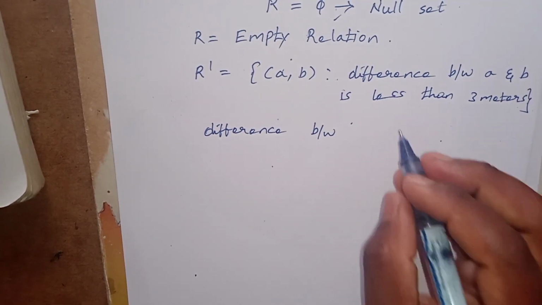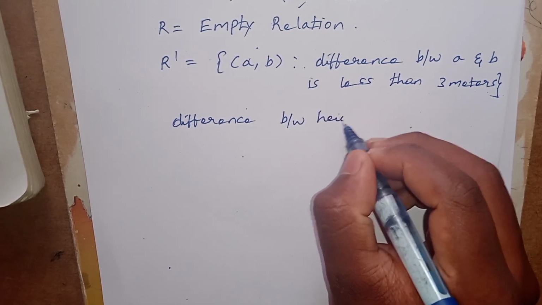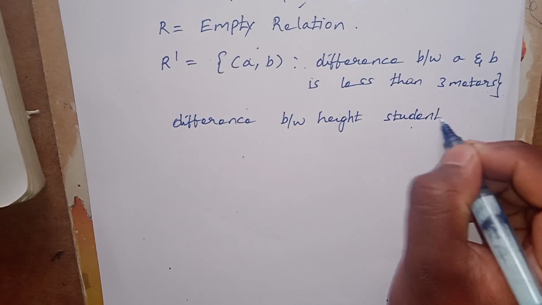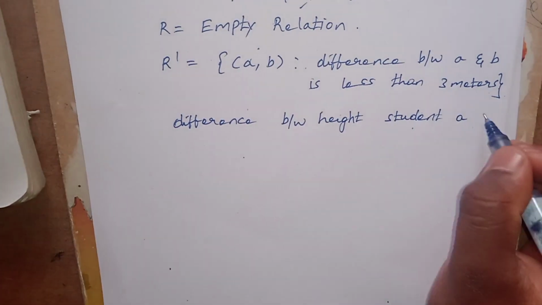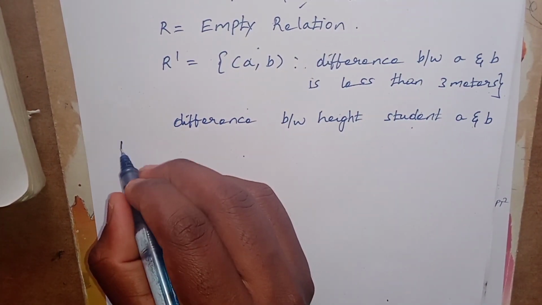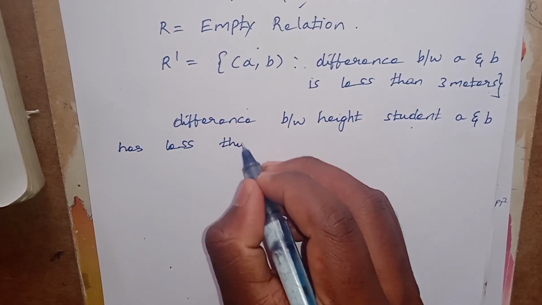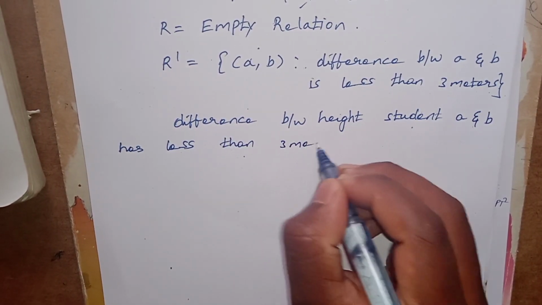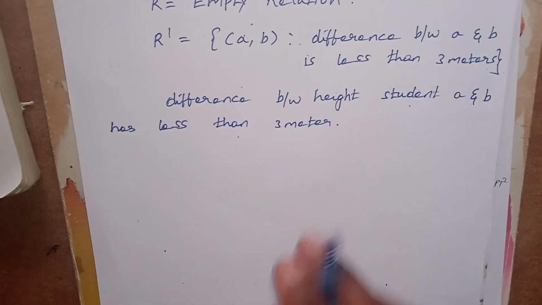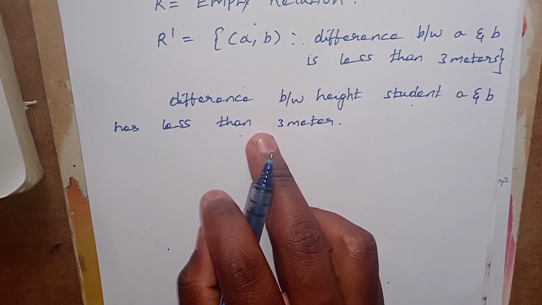If you take a and b, or b and c, the difference between the heights of student a and b is less than 3 meters. If you take other students also and compare in the school, for every student the difference between their heights is less than 3 meters.